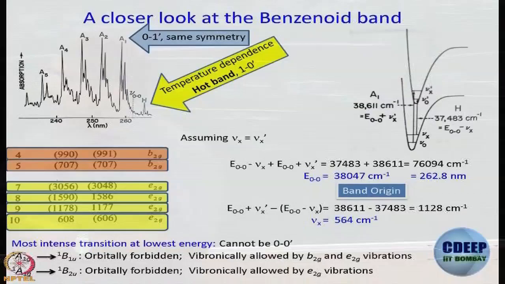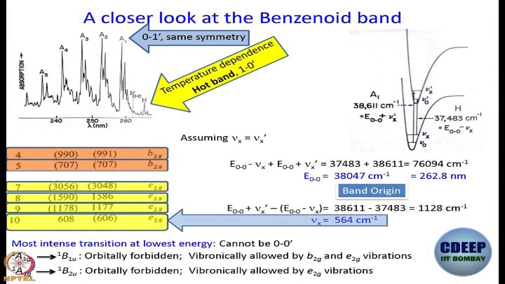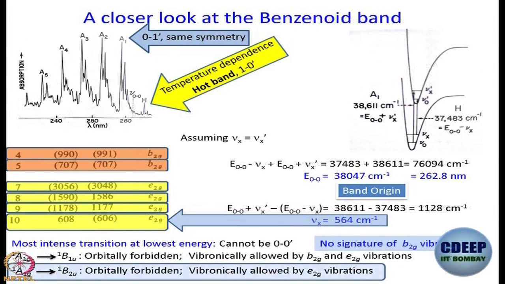What is the next step? Look at this table and tell me, is there anything that is close to 560? Is there any vibration in that table that is somewhere close? And when I say somewhere close, we can be very liberal about it. Yes, only one we can say is very close, and that is this last one, 606. Okay, and what is the symmetry of that? E2g. All right, and next part we are not going to do in detail, but just believe me when I say that there is no signature of B2g vibration anywhere in the spectrum, right. So, what does that mean?